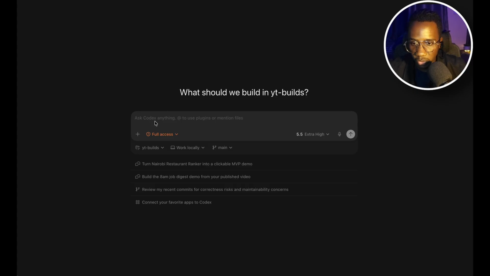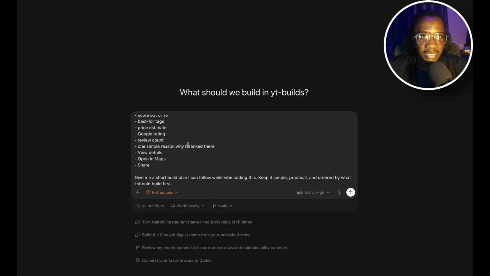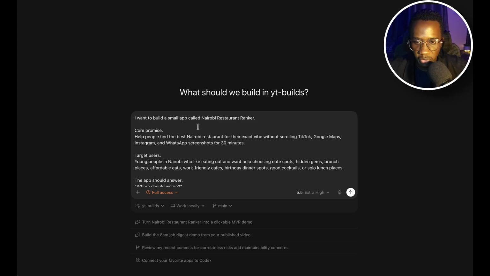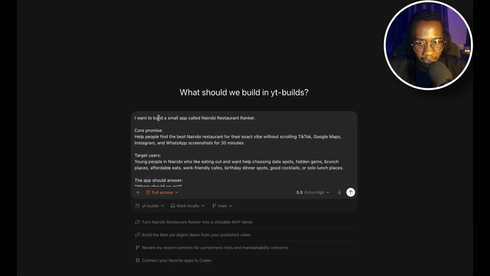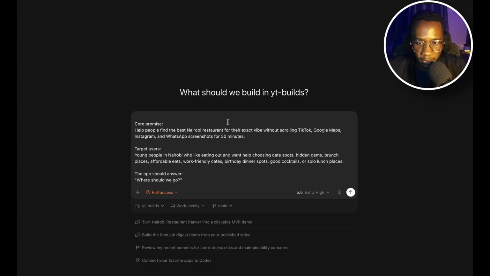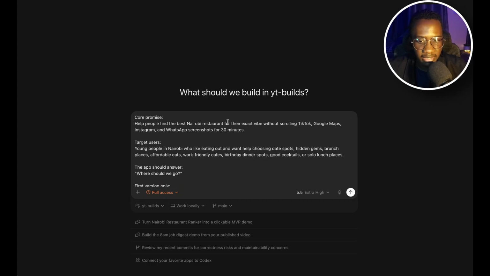So here we're going to paste a prompt of the idea we're building, and this is going to more or less detail out the idea, target users, and what the app should actually do. And it says I want to build, so we can even just start with this is my idea. I want to build an app called Nairobi Restaurant Ranker, and the core promise is to help people find the best restaurants in Nairobi to match the vibes.